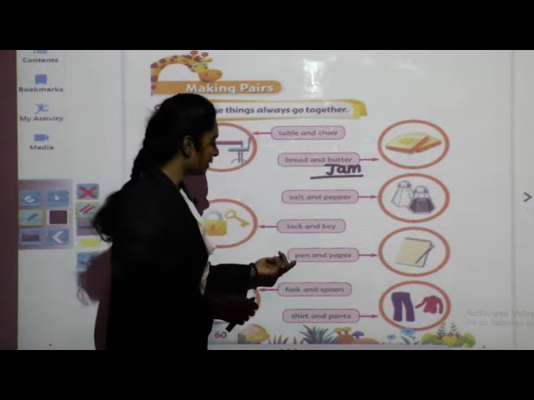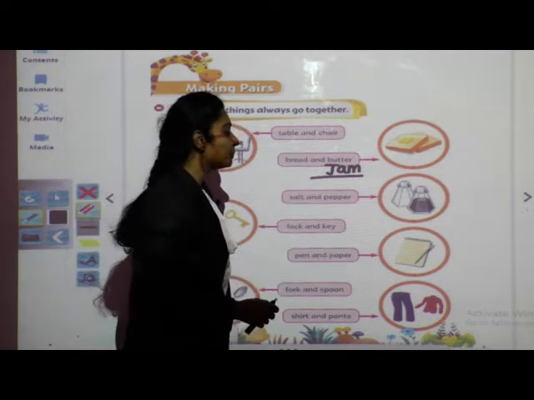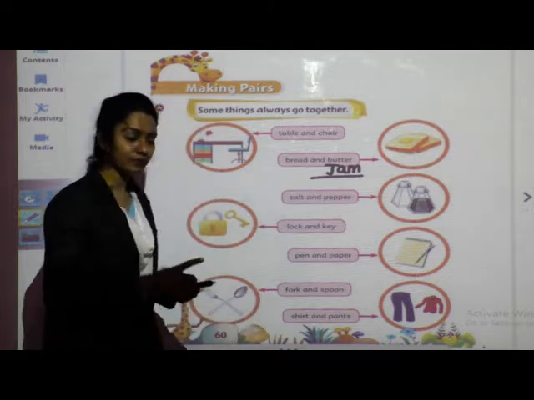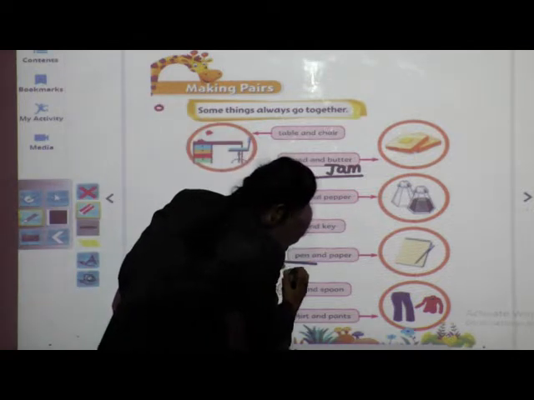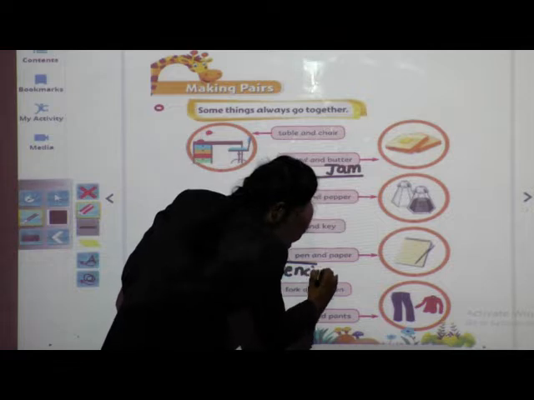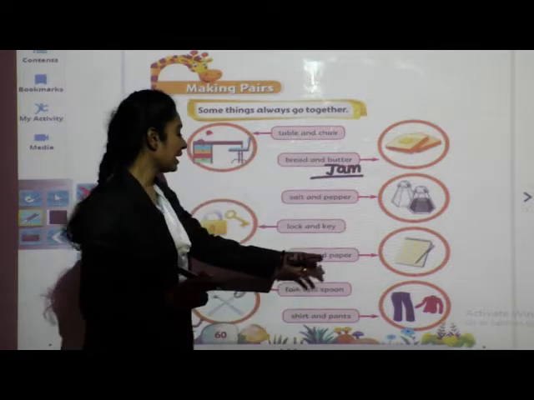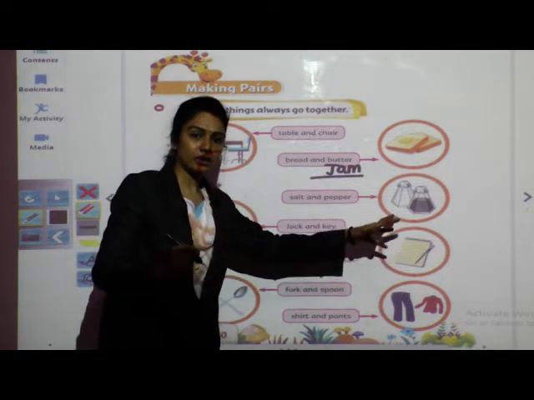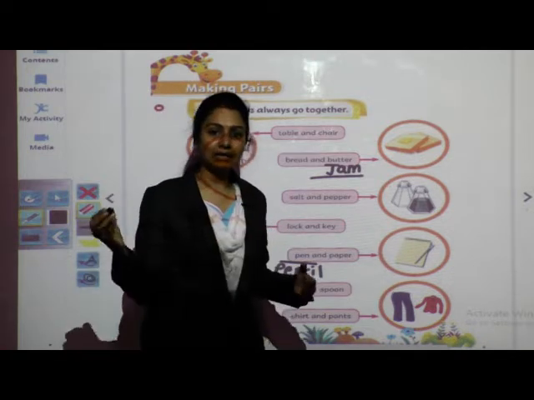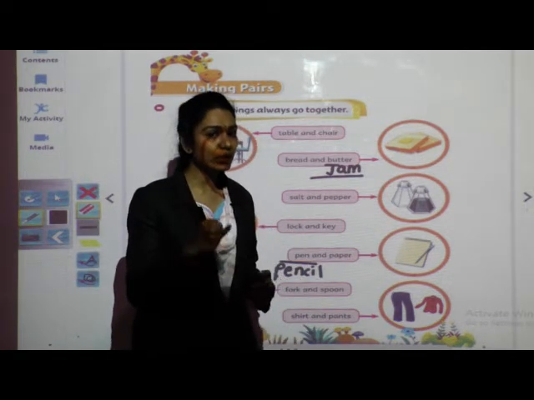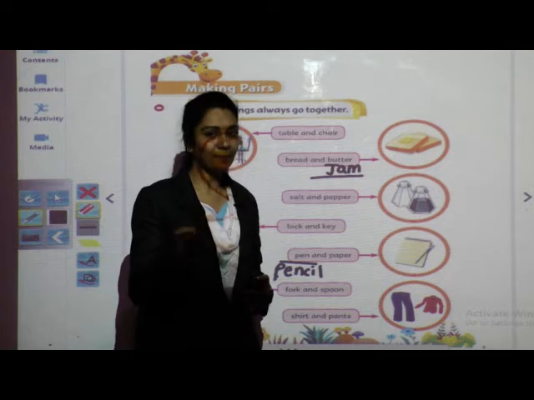Okay, next picture, pen and paper. Yes, if you want to write something, we can say here pen or pencil also. Yes, pencil and pen, pen and pencil, these are in a pair. This goes together. हमें अभी कुछ लिखना है तो आप कैसे लिखोगे? Either you will use pencil or pen, right?